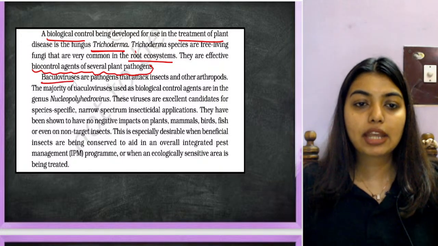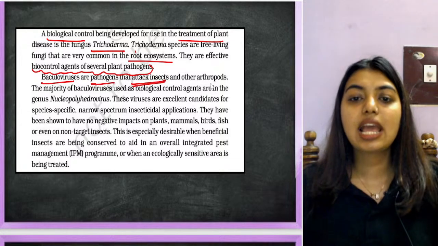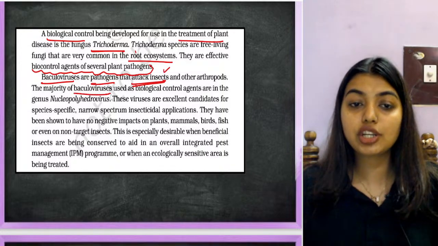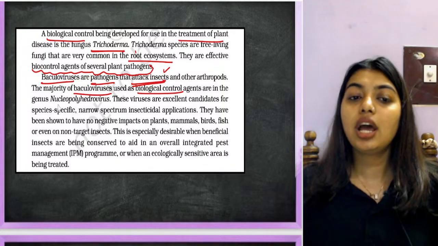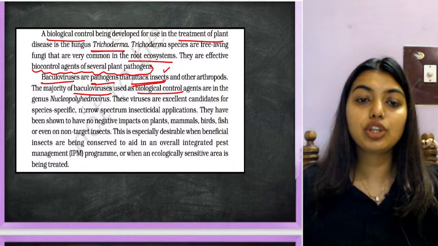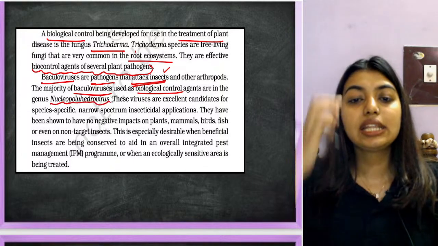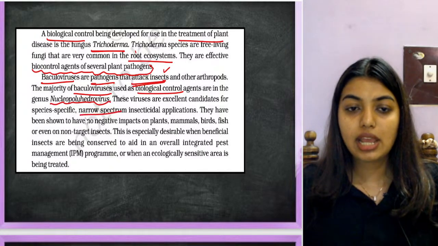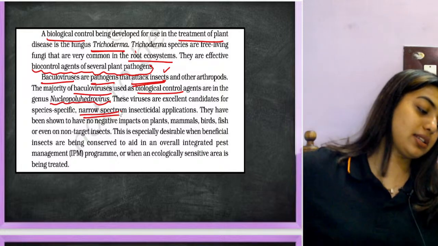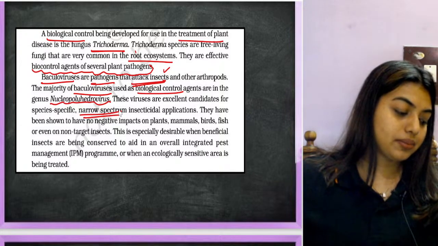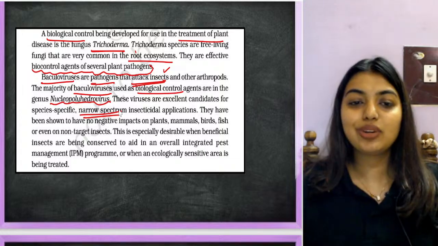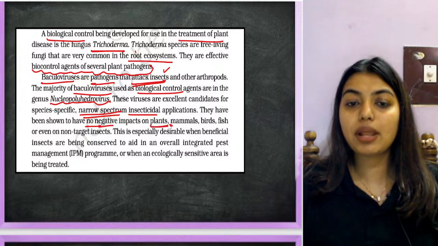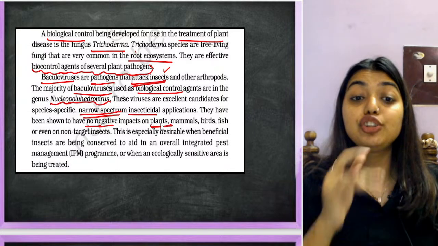Understood? Now, baculoviruses are pathogens that attack insects and other arthropods. The majority of baculoviruses used as biocontrol agents are nucleopolyhedroviruses. These viruses are excellent candidates and they have a very specific narrow spectrum. This is an important point: narrow spectrum insecticidal applications. Understood? Yes or no? They have been shown to have no negative impact on plants, mammals, birds, fishes, or even on non-target insects.